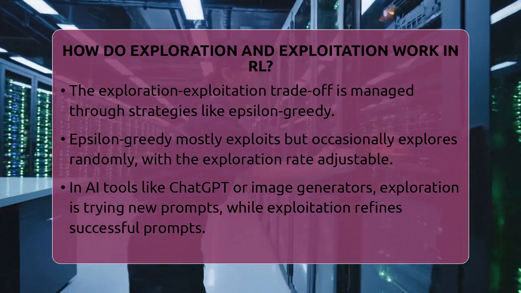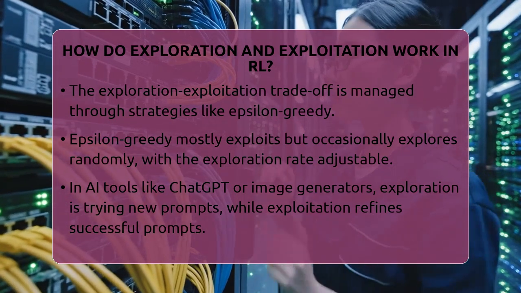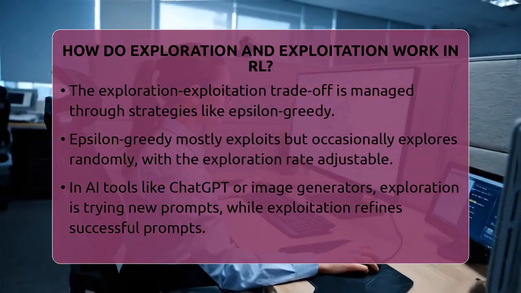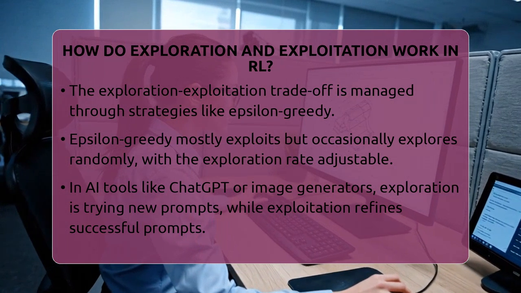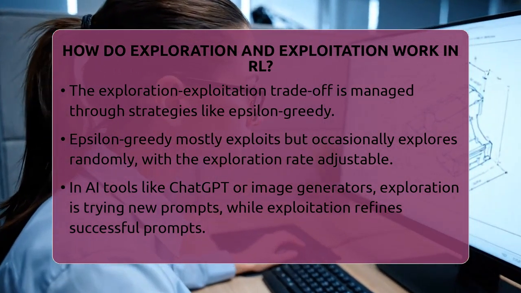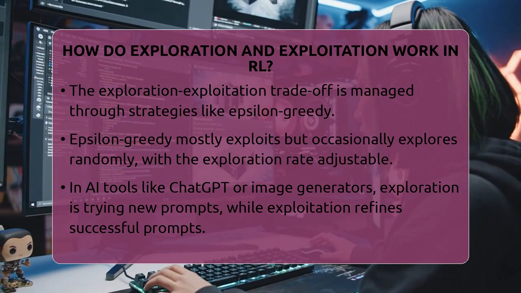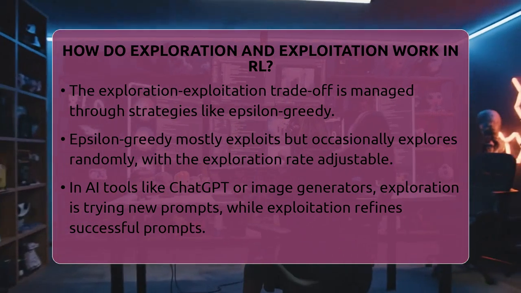One common method is called epsilon greedy. The agent mostly exploits its current knowledge but occasionally explores randomly. For example, it might explore 10% of the time and exploit 90%. More advanced strategies adjust this ratio based on how confident the agent is about its knowledge.